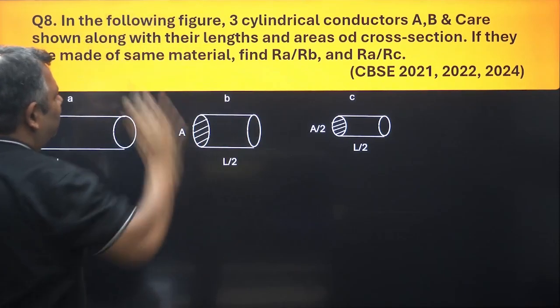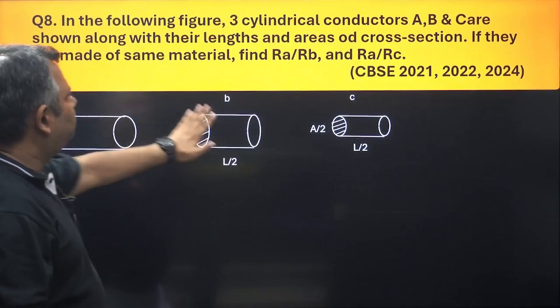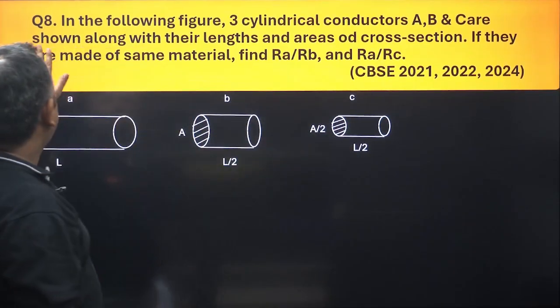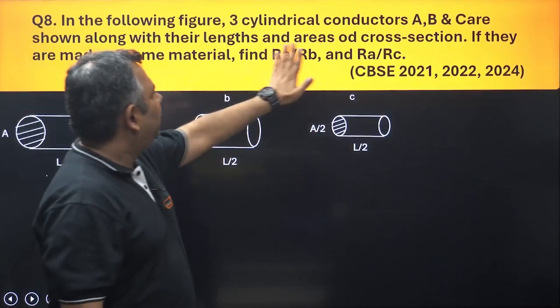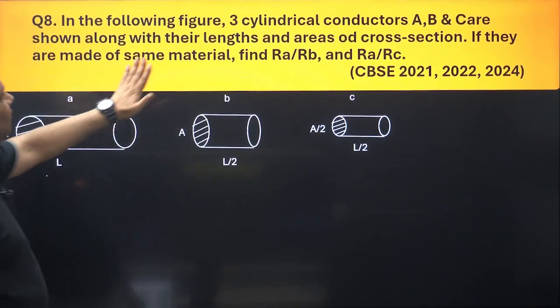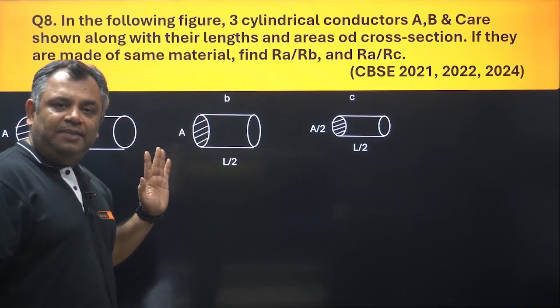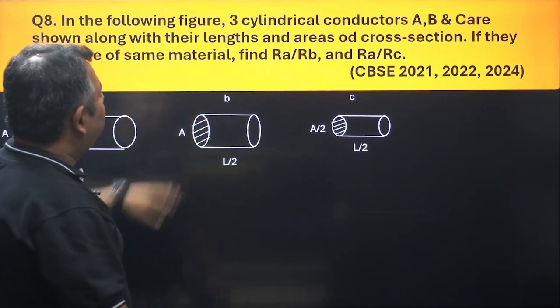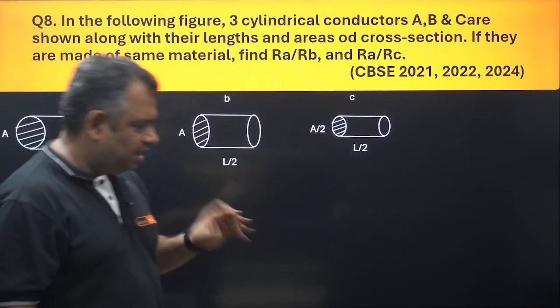In the following figure, 3 cylindrical conductors A, B, C are shown along with their length L, L by 2 and L by 2, and areas of cross section. If they are made of same material, now it has given a hint to you. If they are made of same material, find RA upon RB and RA upon RC.